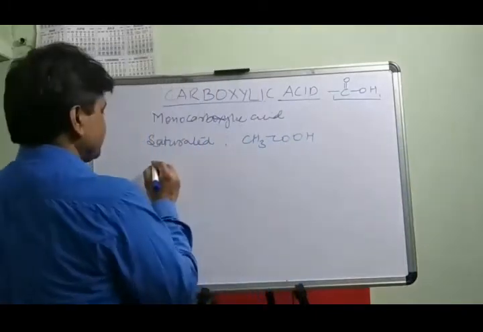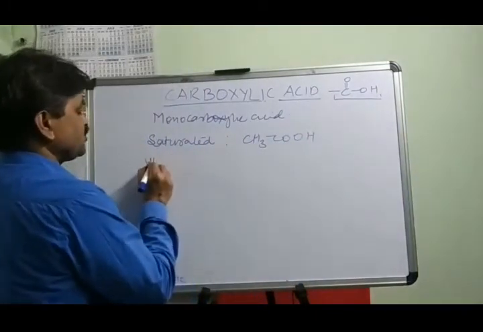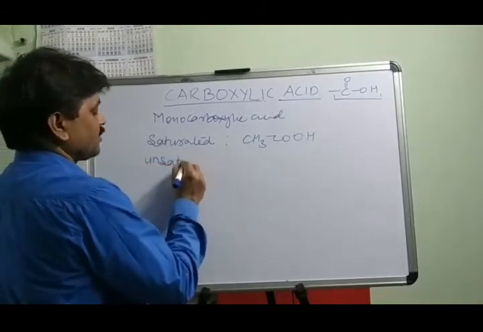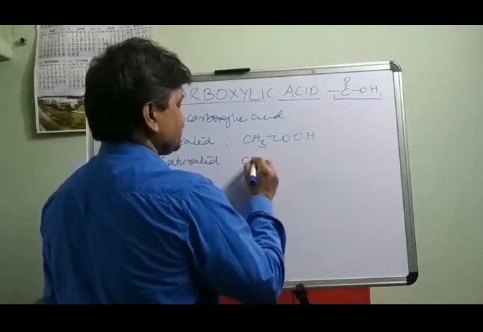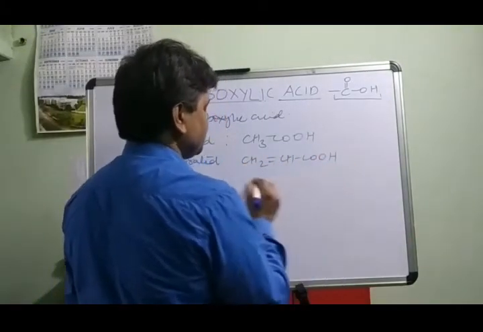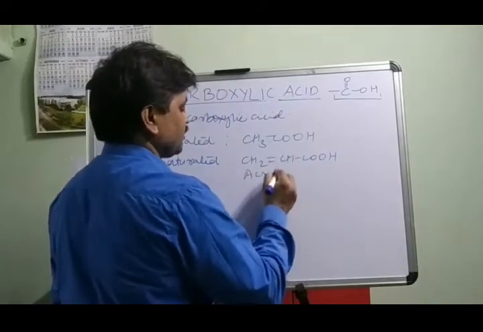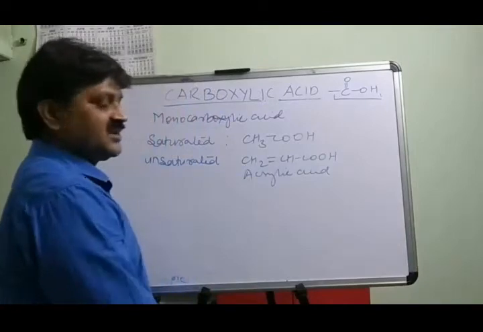Similarly, monocarboxylic acid may also be unsaturated, that is acrylic acid, CH2 double bond CH COOH. This is acrylic acid, an example of an unsaturated monocarboxylic acid. Why?